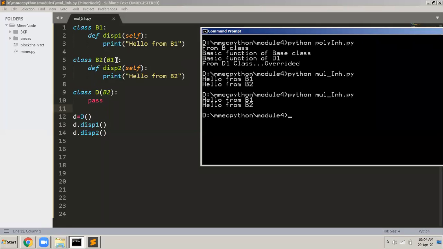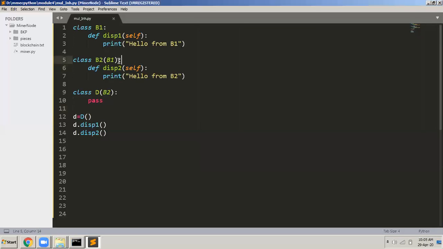The only thing you have to remember is that multiple is at the same point. The only change you have to make is: D extends B1 comma B2, or extend B2 with B1 and then here you extend only B2. So only one change I made here and this became multi-level from multiple, and from multi-level to multiple, as you saw. So in the examination, they will ask you a question: demonstrate with the help of an example program, some simple program like this, display also is fine.